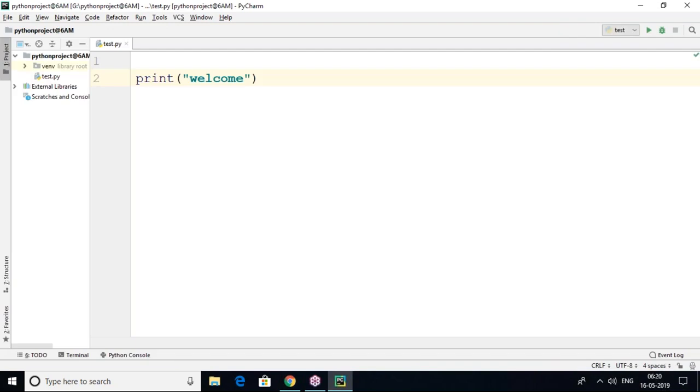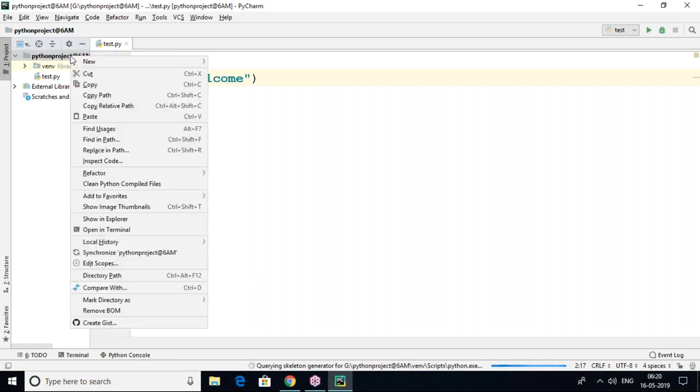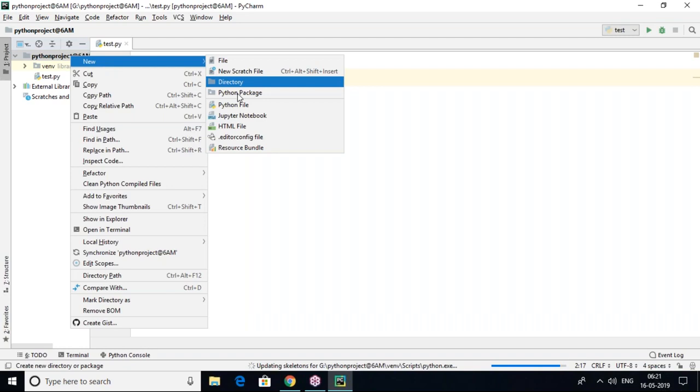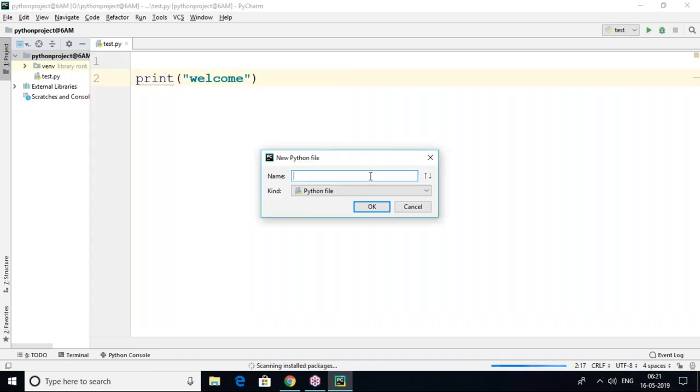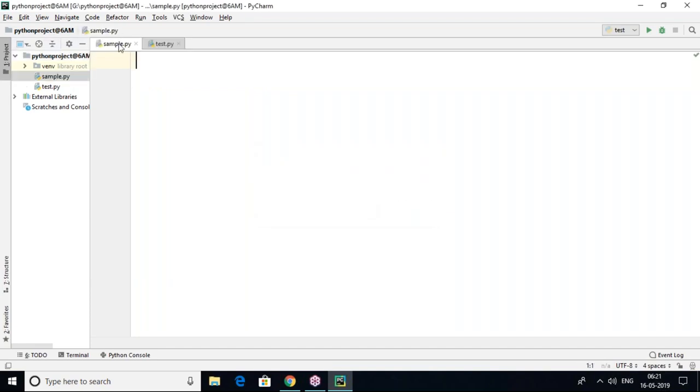We added one file called test.py. How to add a file: right click on Python project at 6 a.m., go to New and click on Python file. Here you have to give the file name. You can give any file name; .py is also not mandatory here. Click OK. The Python file was created.